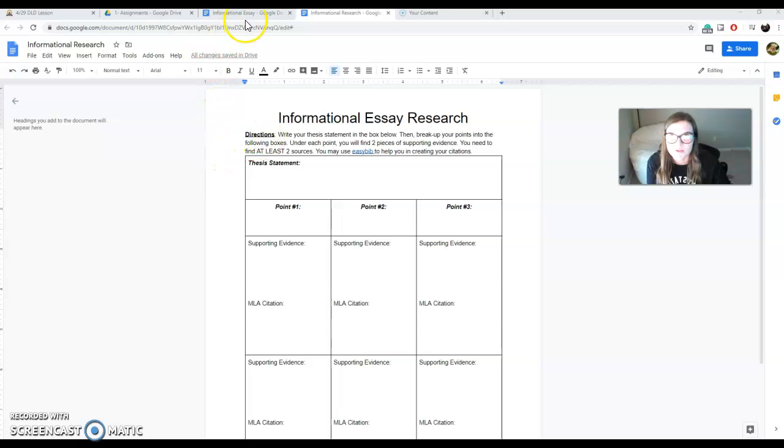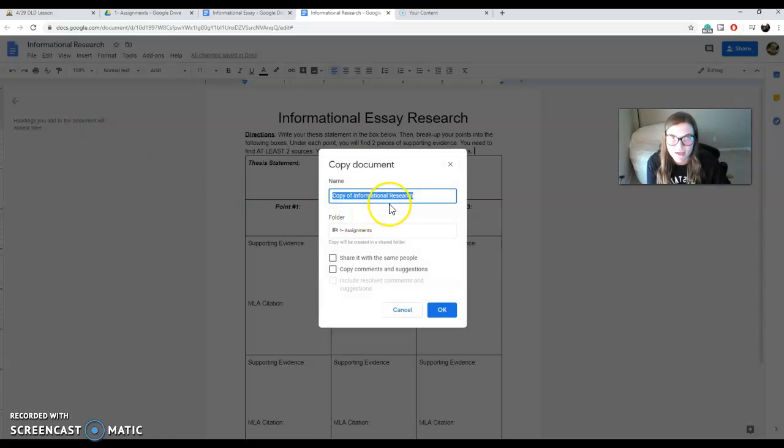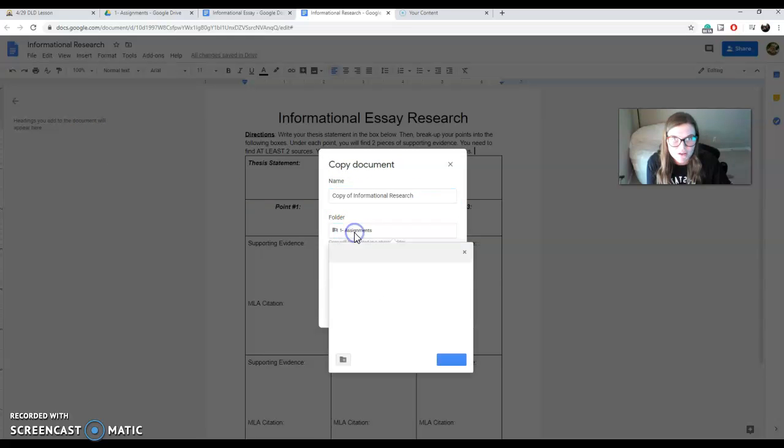You are going to go to the assignments folder. You're going to pull up this document. This is a live document that can be edited, so please be careful. You are going to go to File. You're going to hit Make a Copy. Okay? You can leave it like this, Copy of Informational Research. You're going to click on the folder, and you need to back out and go into the second block folder.